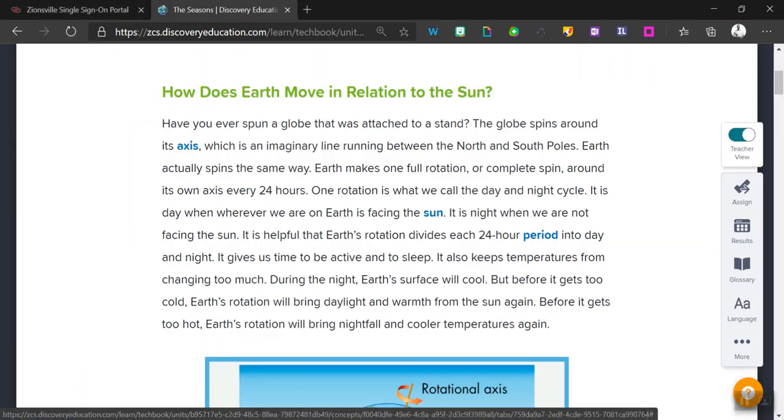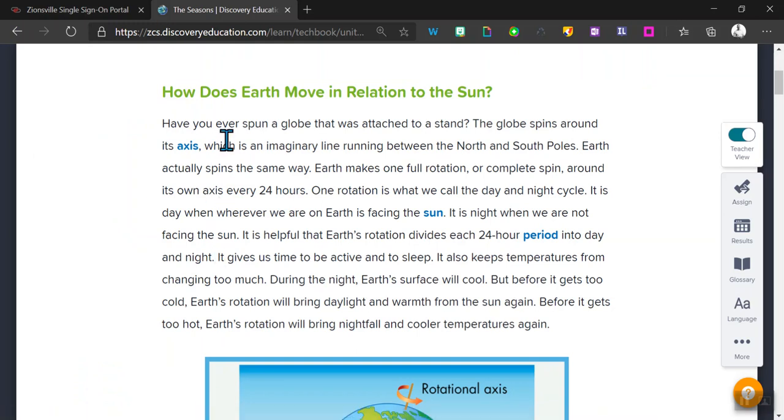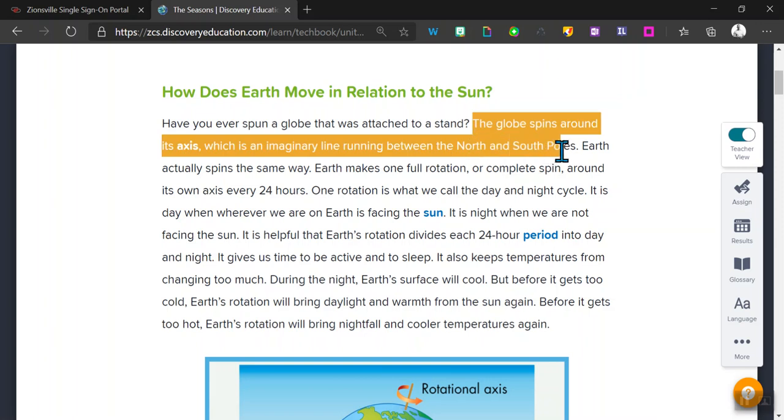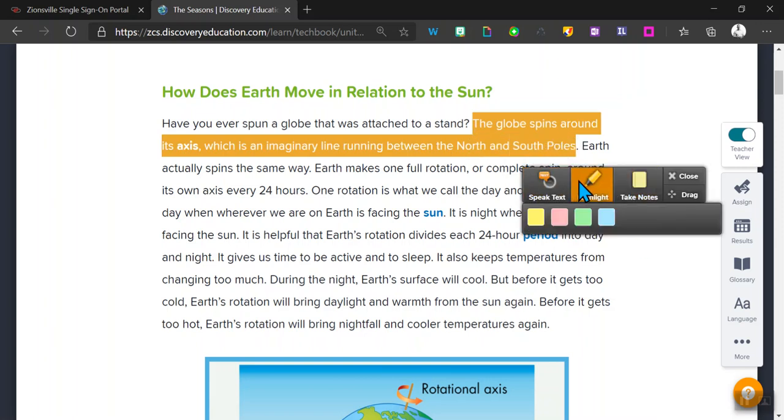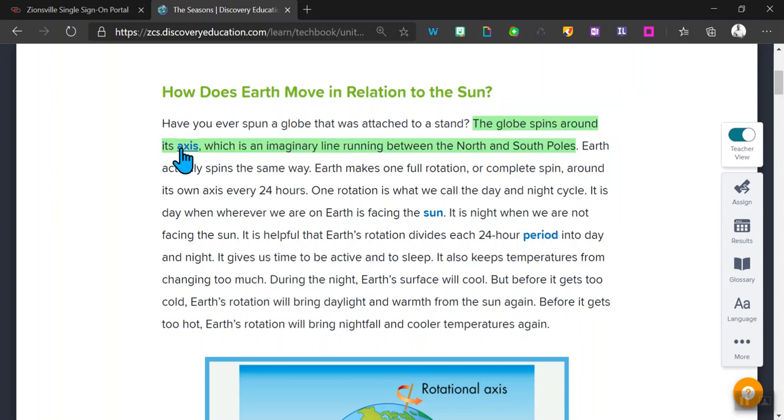and start. So have you ever spun a globe that was attached to a stand? Well, the globe spins around its axis, which is an imaginary line running from between the north and south poles. So that is an important thing, that we spin on an axis, and that's an imaginary line. There's really not like this metal rod going through the middle of the Earth. All right. So Earth actually spins the same way. Earth makes one full rotation, or a complete spin, around its own axis every 24 hours.